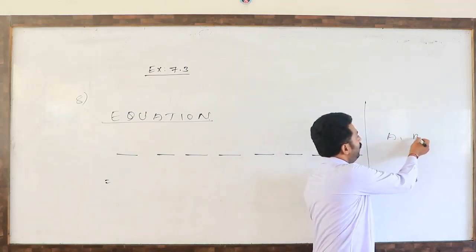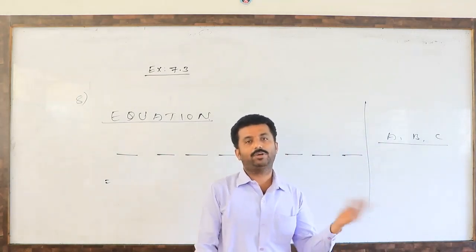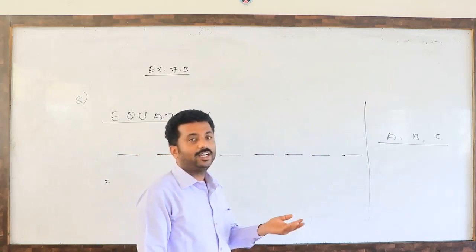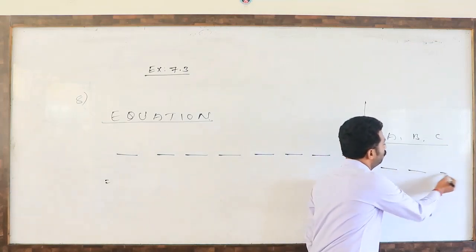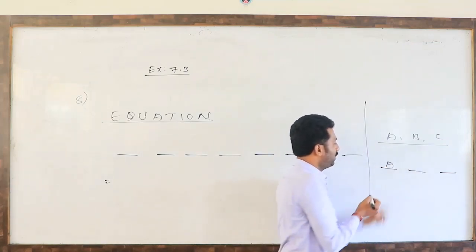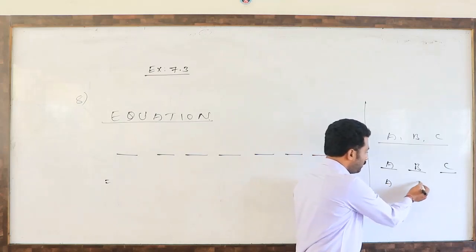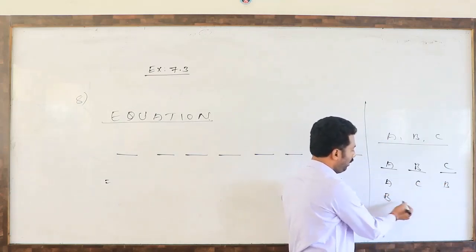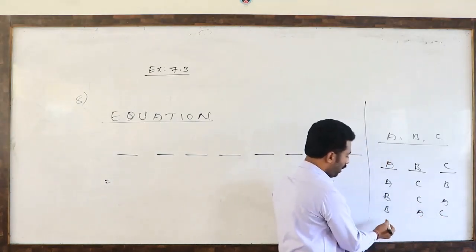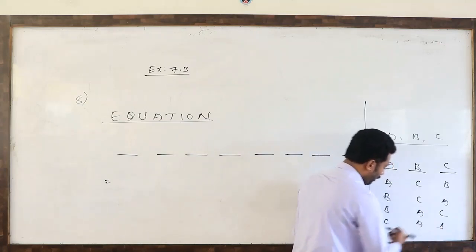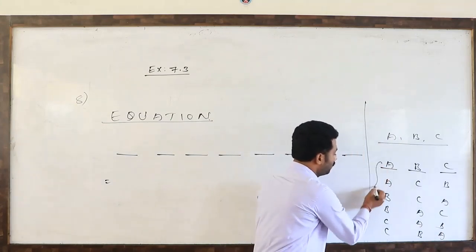Suppose A, B, C, 3 persons are standing in a bus. There are 3 seats, and 3 persons are standing. In how many ways can a conductor fill these 3 seats with these 3 persons? 3 seats: 1, 2, 3. Suppose first person, second person, third person: A, B, C, or A, C, B, or B, C, A, or B, A, C, or C, A, B, or C, B, A. Total there are 6 ways.